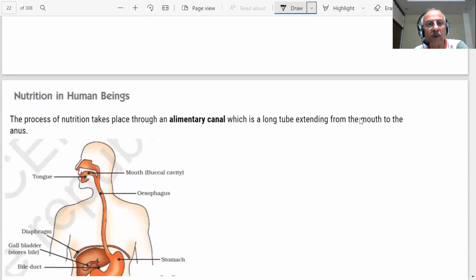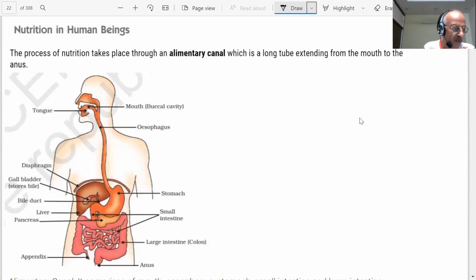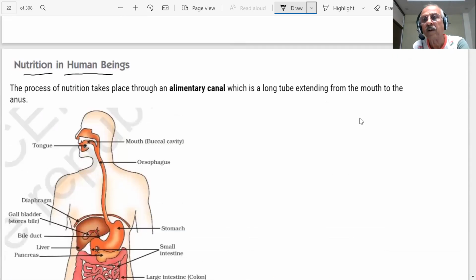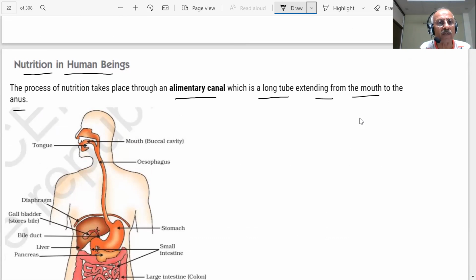We are coming to a very important point, students. Nutrition in human beings. We are human beings, and how do we take food? How is our food digested? So what is the process of nutrition? The process of nutrition takes place through an alimentary canal, which is a long tube extending from mouth to the anus.